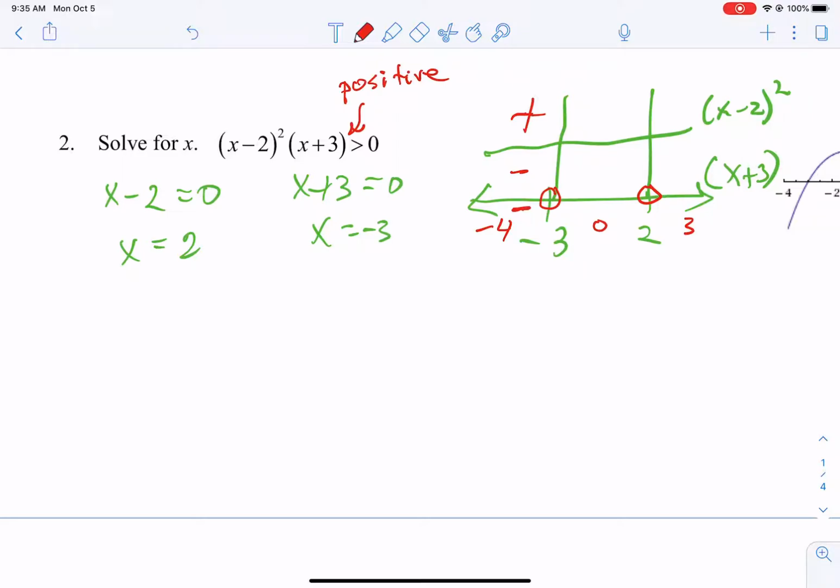Let's plug in 0. 0 minus 2 is -2. Square that, get 4. That's a positive. 0 plus 3 is a positive. A positive times a positive is a positive. Color that in.